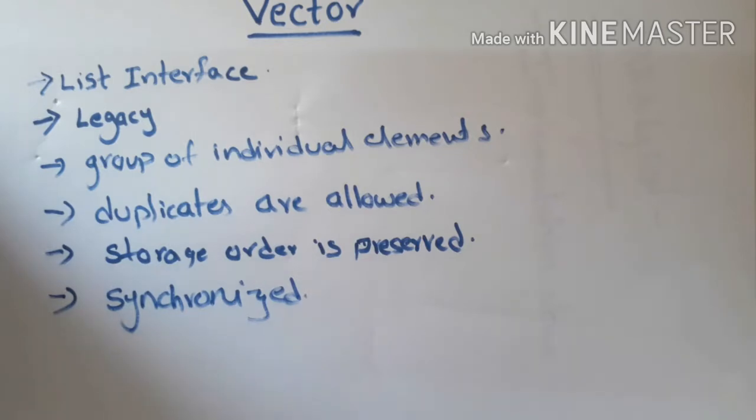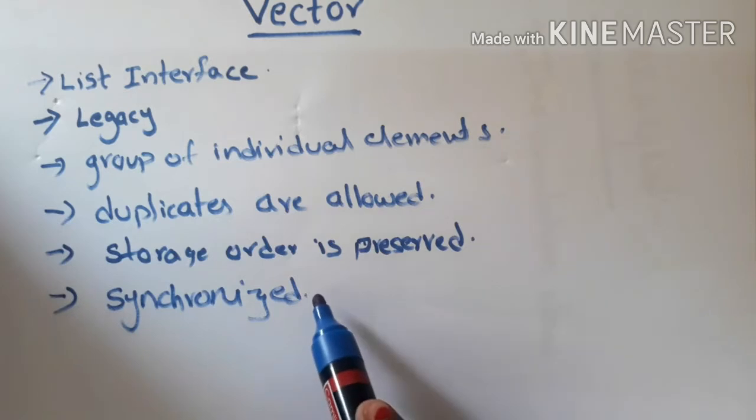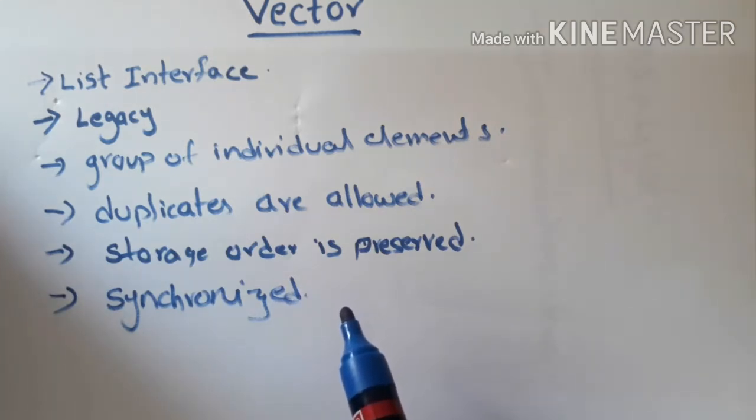What happens if multiple threads access? Sometimes it may lead to data inconsistency problem. If 2 or 3 threads are accessing an object's data at a time, sometimes there may be chance of data inconsistency. To avoid that problem, we are going for the synchronization techniques. If an object is synchronized, then it can be accessed by only one thread at a time. All these details we have already discussed in the threads concept, right? So vector is synchronized. That means at most one thread can access it at a time. This is the major difference.